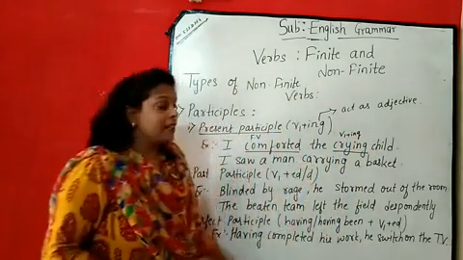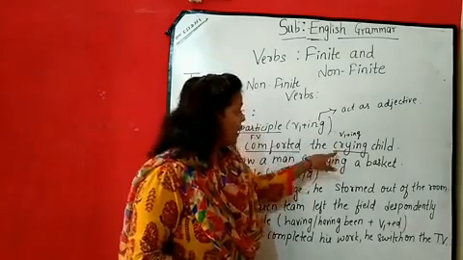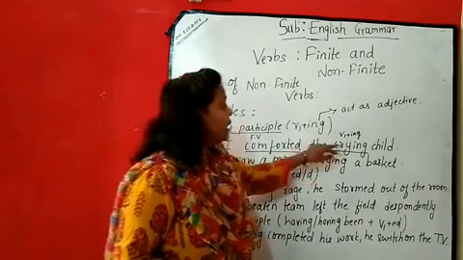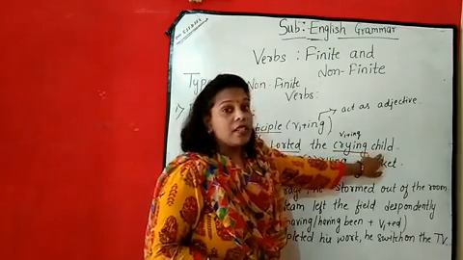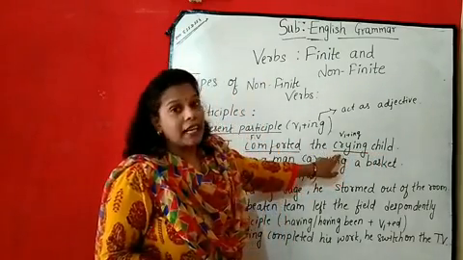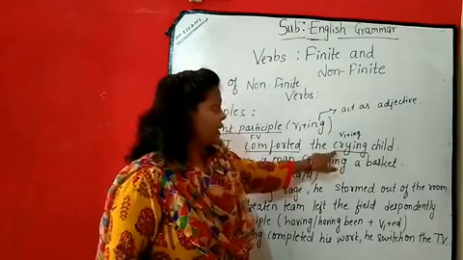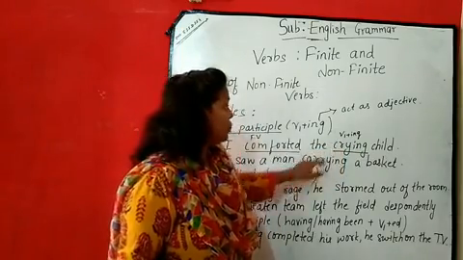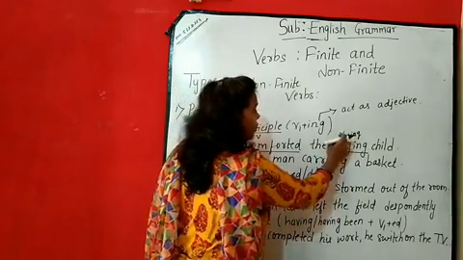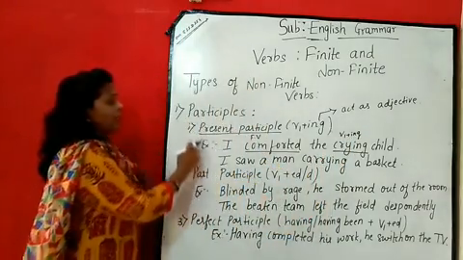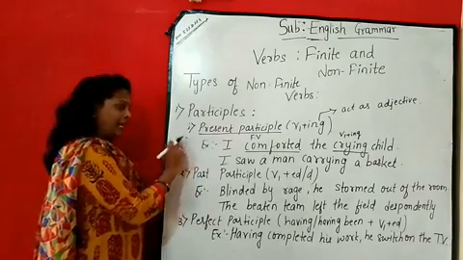But how is this acting in the sentence? ये किस तरह act कर रहा है? I comforted the crying child. Child को describe कर रहा है कि child कैसा है? Crying है. Child को describe कर रहा है. Describe कर रहा है means ये adjective है. It is acting here as an adjective. Adjective है, that's why it is called the present participle.